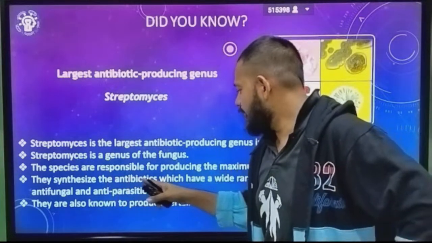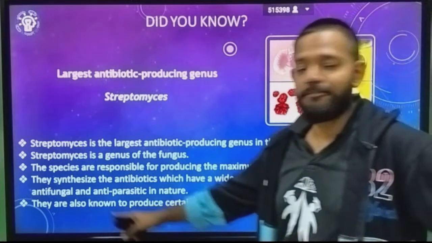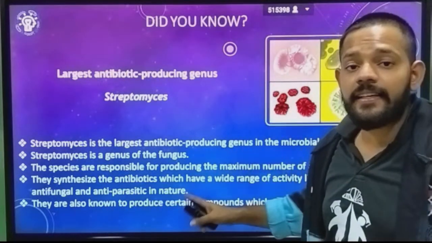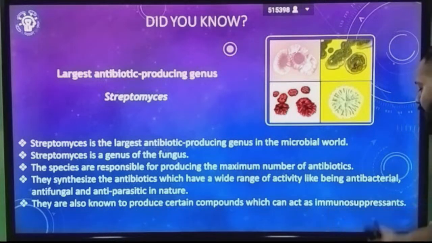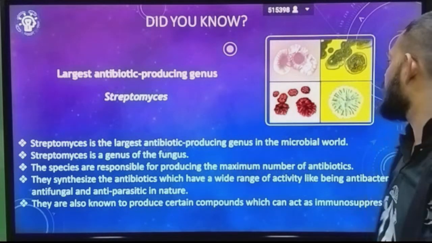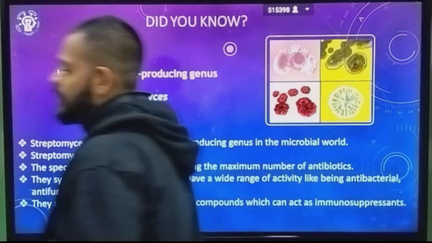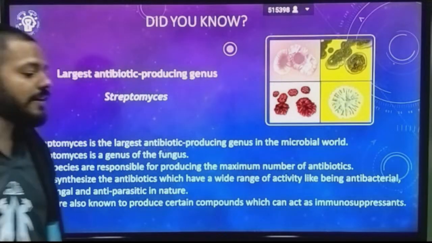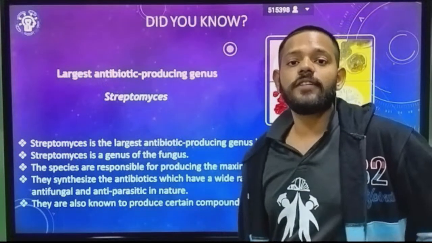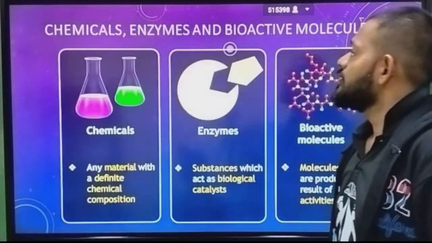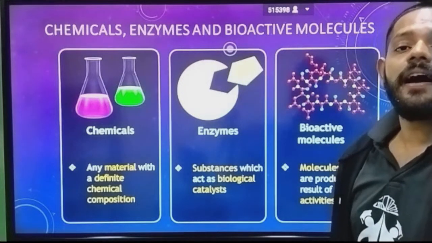They synthesize antibiotics which have a wide range of activity, being antibacterial, antifungal, and antiparasitic in nature. They also produce certain compounds which can act as immunosuppressive agents. So Streptomyces is responsible for the production of many different antibiotics and is largely used to produce them.